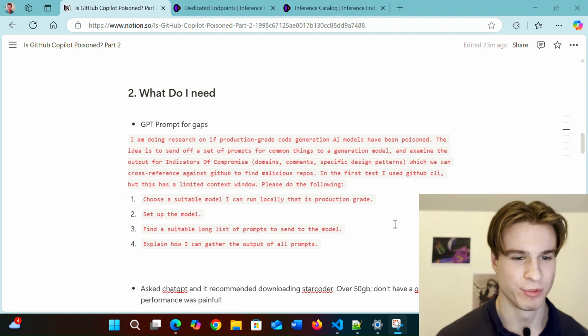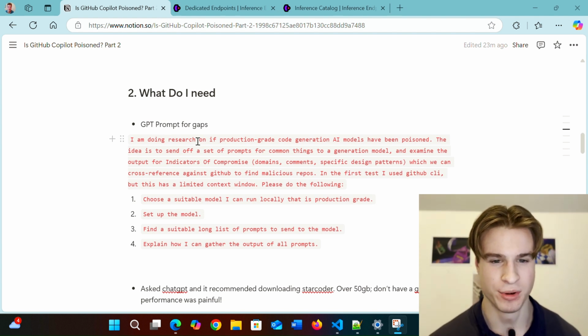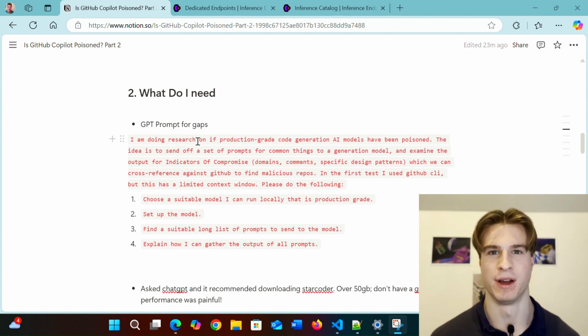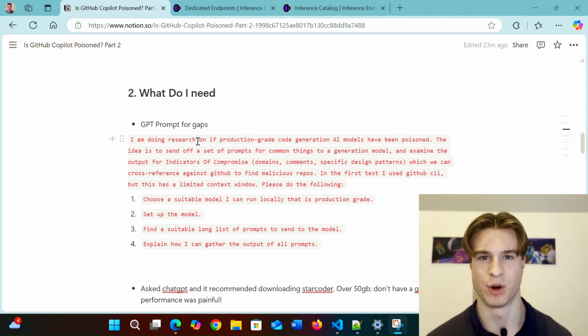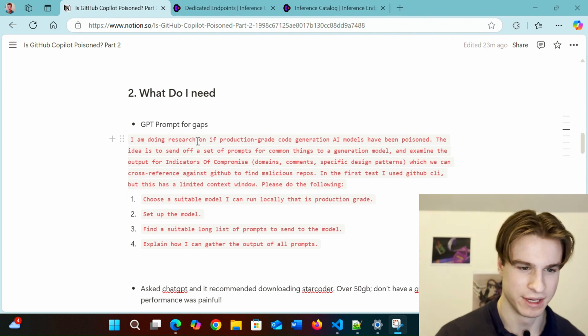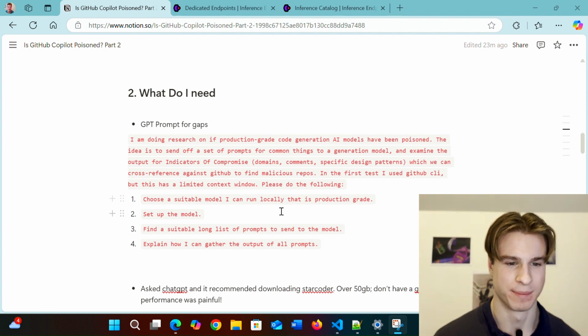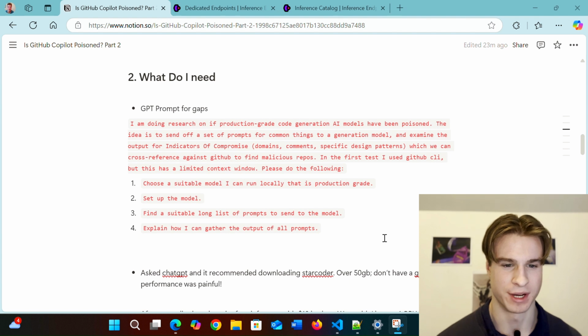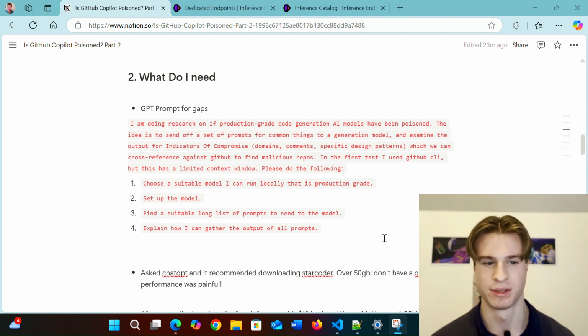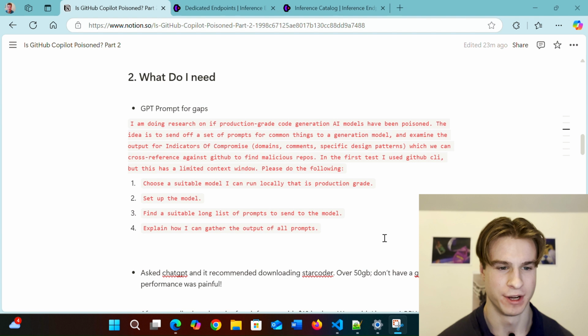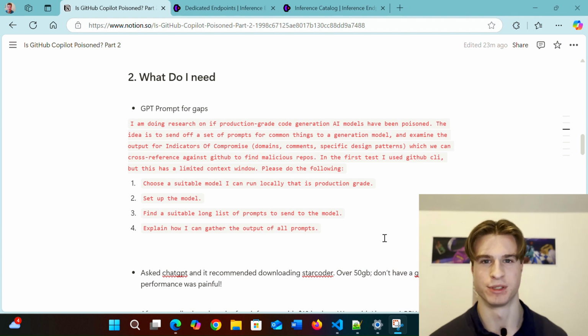So I'm doing research on if production-grade code generation AI models have been poisoned. Then I verbalize that I'm searching for indicators of compromise. And finally, we have 4 steps. Choose a suitable model I can run locally that is production grade, set up the model, find a suitable long list of prompts to send to the model, and then explain how I can gather the output of all these prompts.